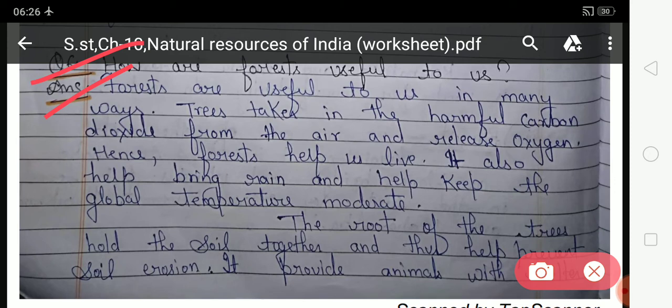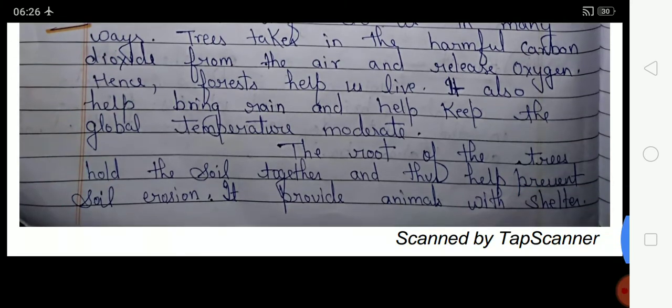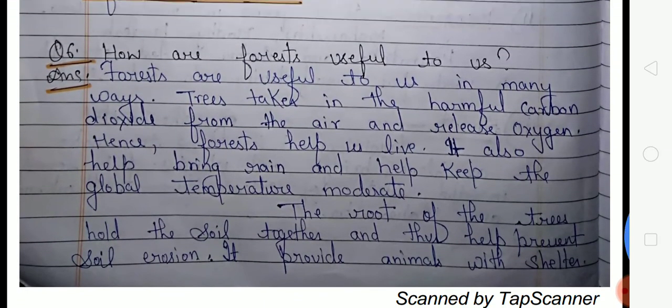They also help bring rain and help keep the global temperature moderate. The roots of the trees hold the soil together and thus help prevent soil erosion. It provides animals with shelter. So student, these are the uses of forest, because forest helps us in many ways, provides shelter to animals and keeps the temperature moderate. Moderate means the temperature is neither too high nor too low. So student, there are many uses of forest.